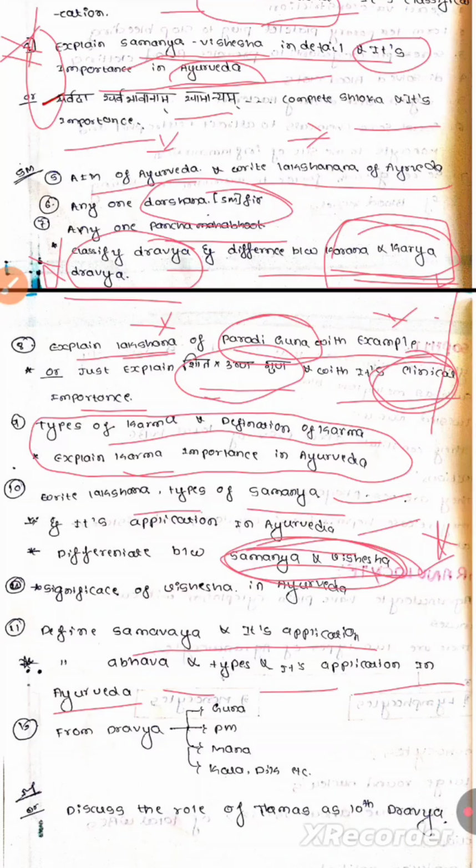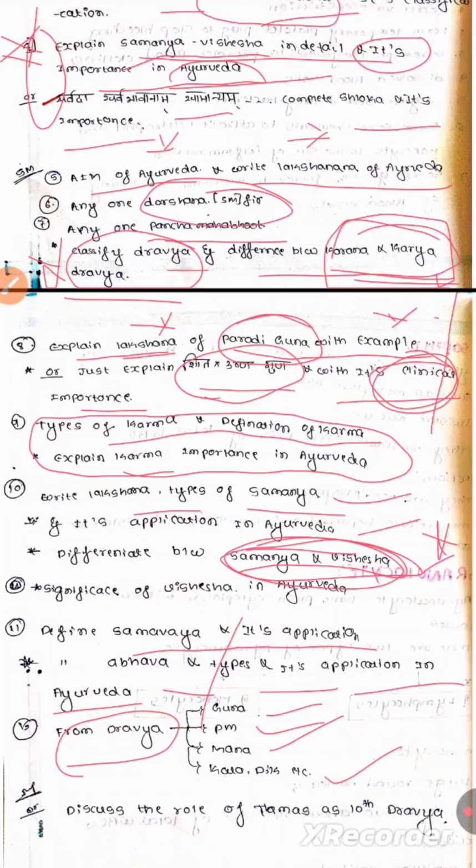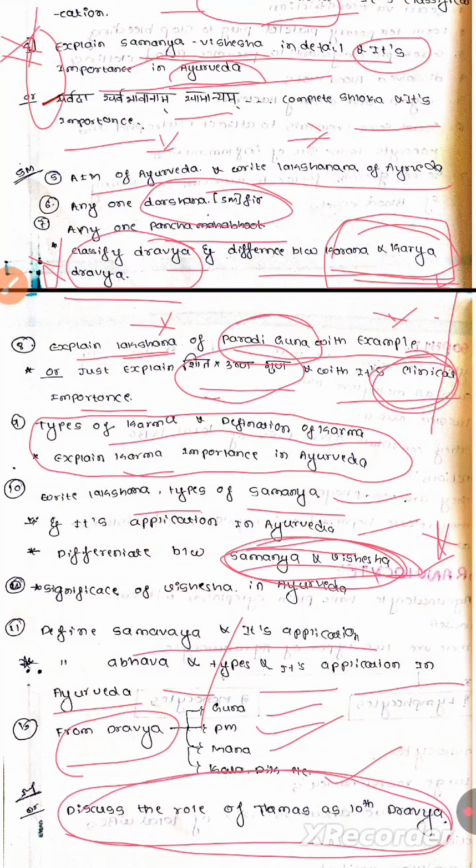Next one is the 12th question, that is from the Dravya chapter. Either it is explanation of Guna, Pancha Mahabhuta or Mana topic, or Kala, Dik, etc. From that they'll ask. And the most important repeatedly asked question is discuss the role of Tamas as the 10th Dravya. This is important. It is given in the Dravya chapter. Please go through it. It is very important because many times that question has been repeated.